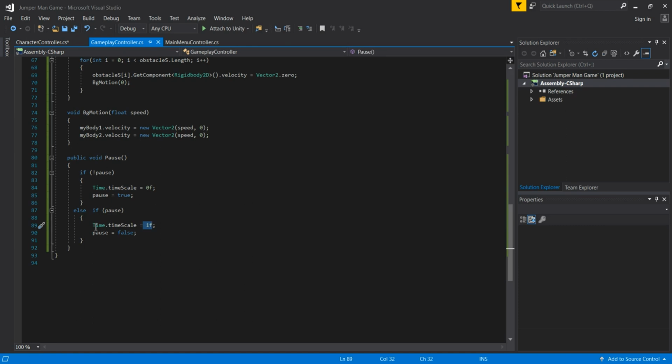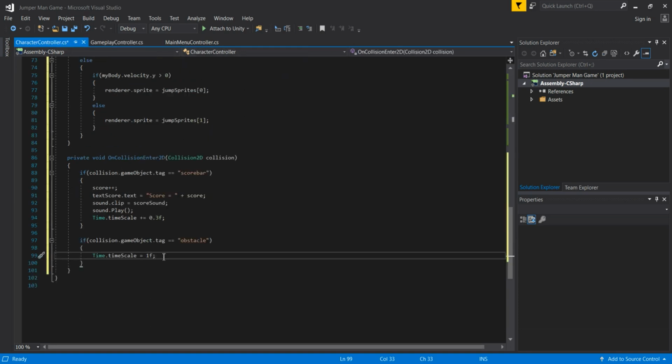But if this time scale is on 1, everything can work, everything will proceed in the right direction. I explained that wrong to you guys previously when I coded this gameplay controller script. I got confused, excuse me guys for that, I apologize. So now I think everything is clear. When this time scale is 1, everything can work.